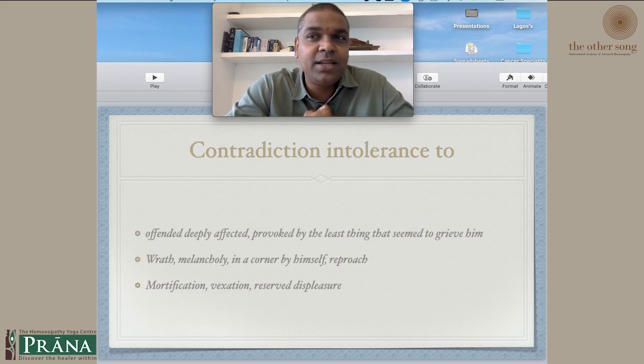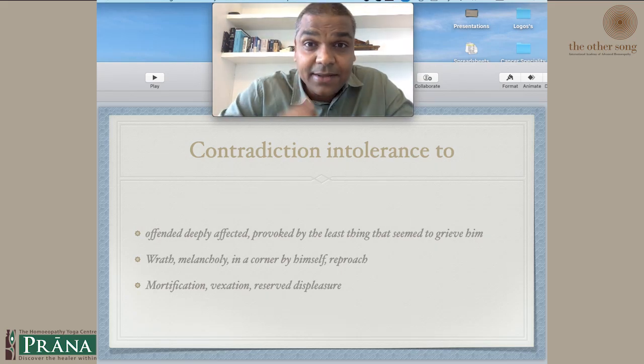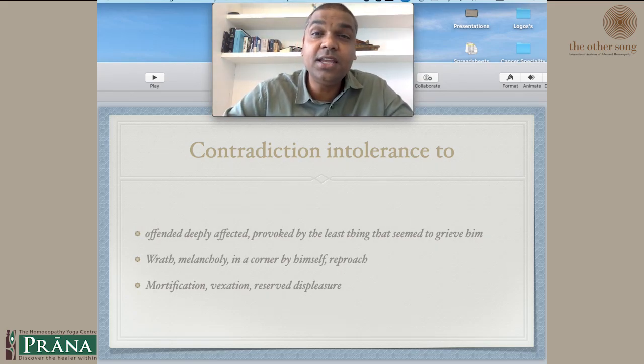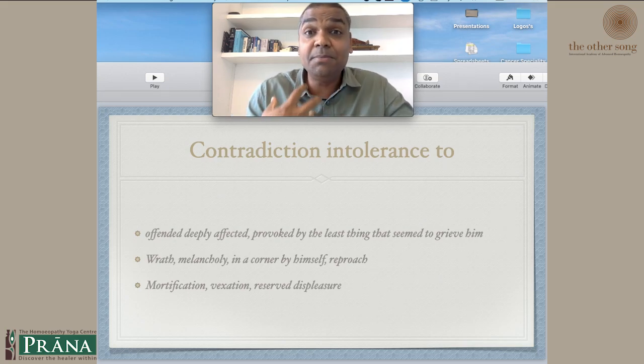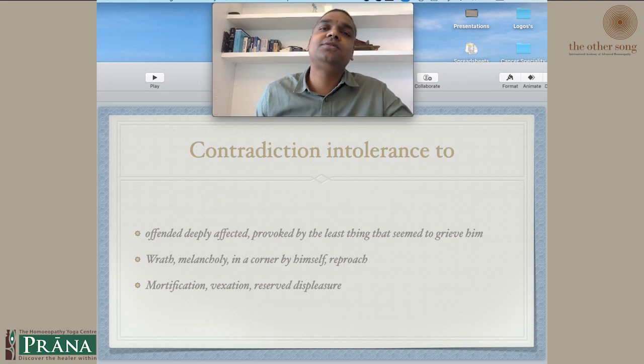After so much planning somebody doing this, I feel so hurt, I feel so pained, I feel so angry, I feel so mortified, I feel so sad within myself. I grieve. That affects them physically, mentally, emotionally. This is what contradiction intolerance is.